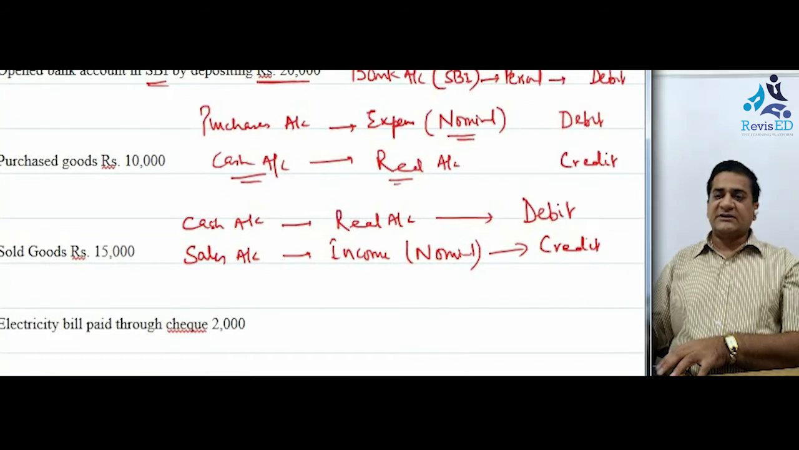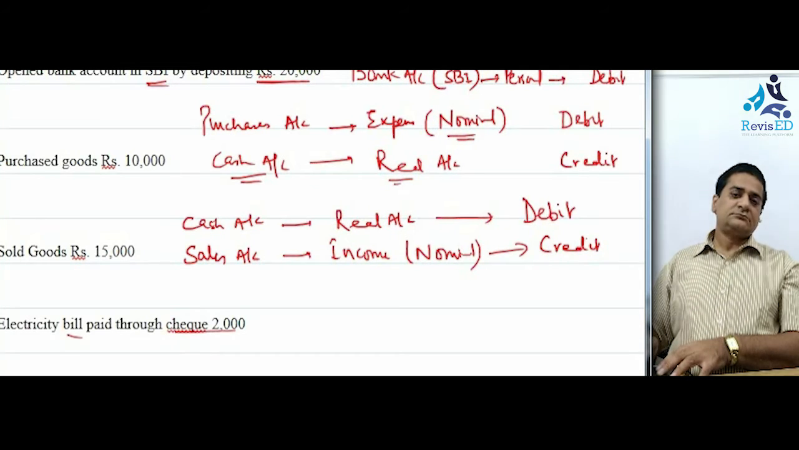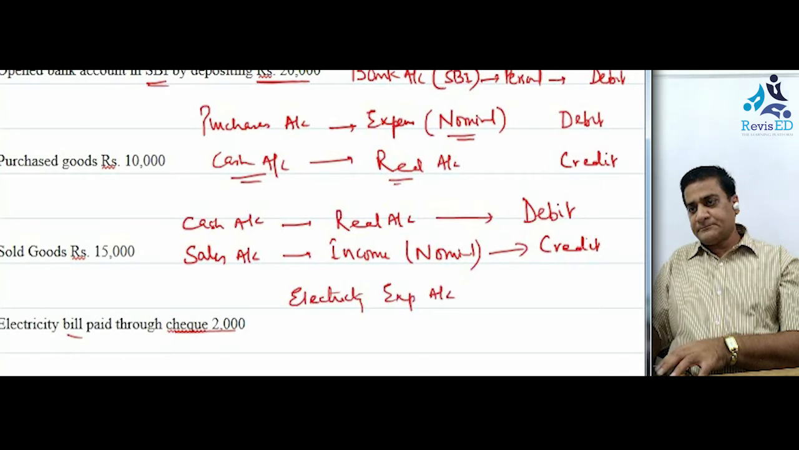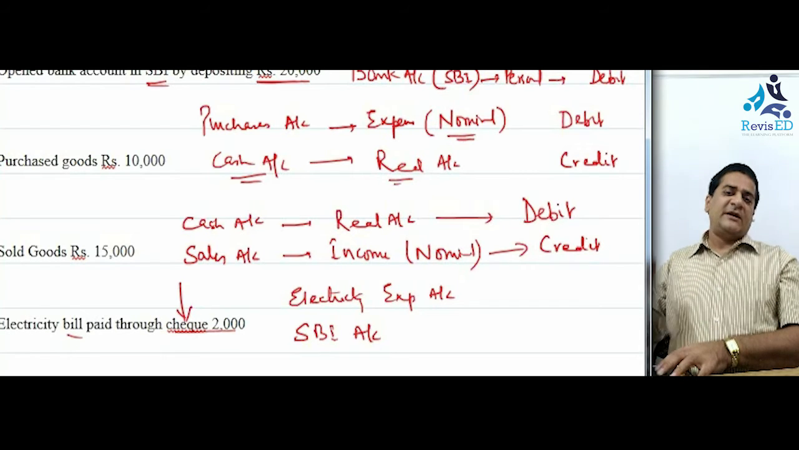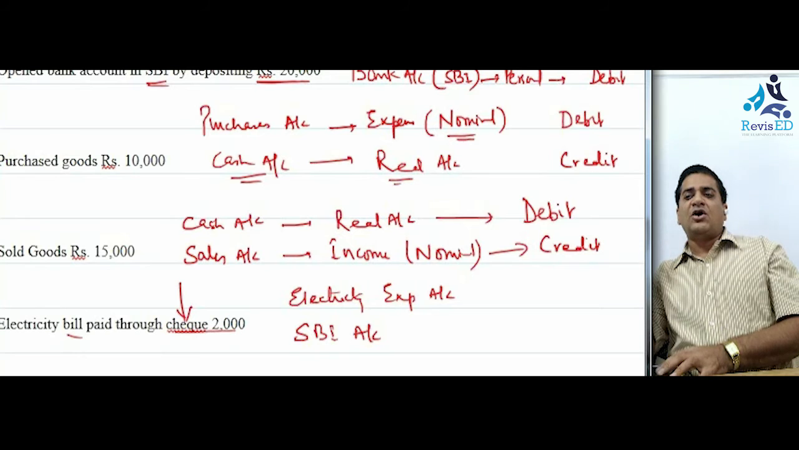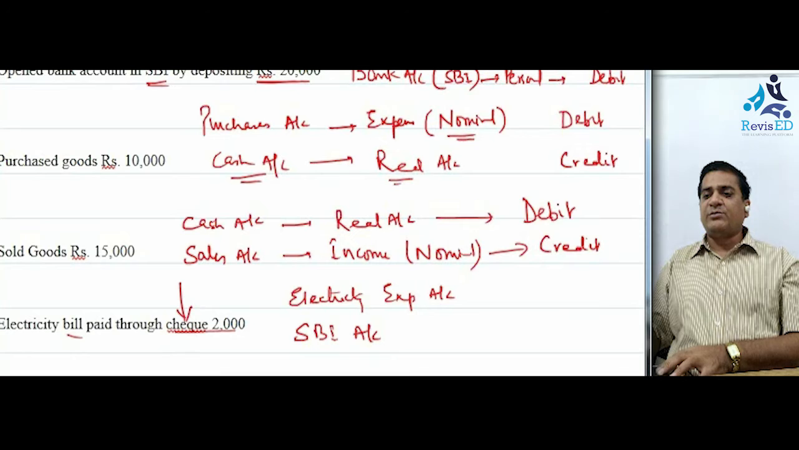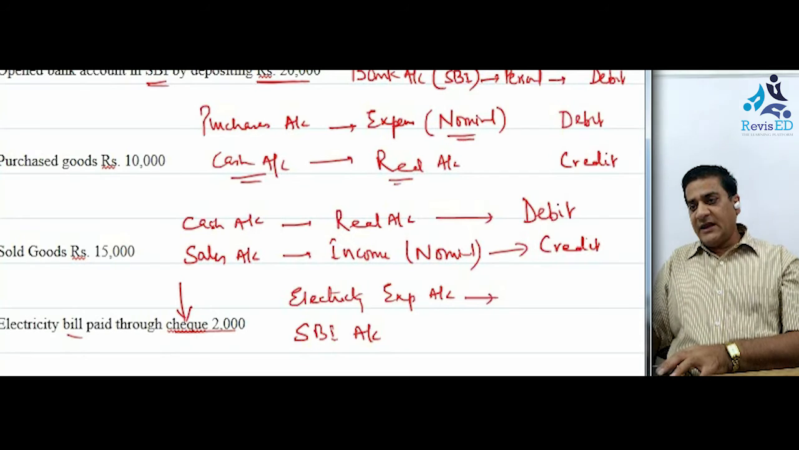The last type of transaction says electricity bill paid through check rupees 2,000. Here the accounts involved are the electricity expense account and the other one is State Bank of India's account. Since it says payment is made by check, payment being made by check means the bank would be paying on our behalf. So what would be the two accounts here? It would be the electricity expense account and the other one is State Bank of India account.